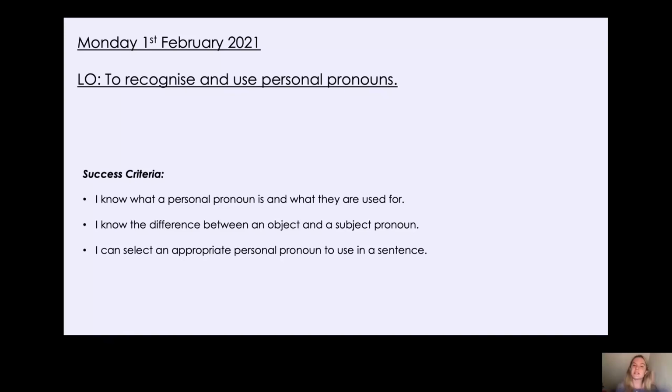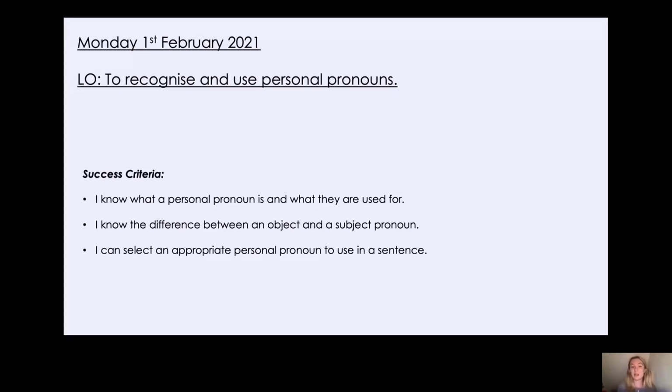Now, in our English lesson today, we are going to be looking at what are called personal pronouns. Have you ever heard of these before? Fantastic if you have, but don't worry if not, because today we are going to be looking at how to recognise and use personal pronouns. So by the end of the lesson, you'll know what a personal pronoun is and what they are used for.